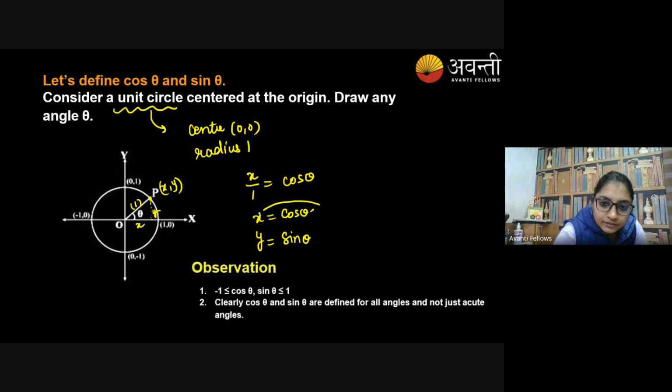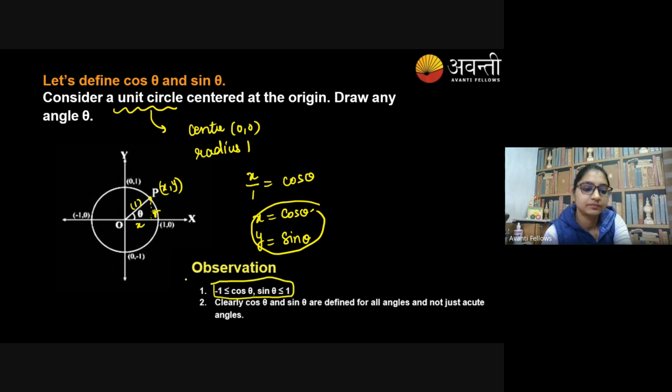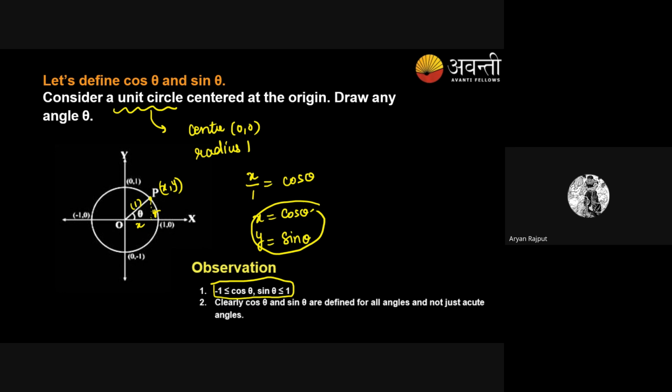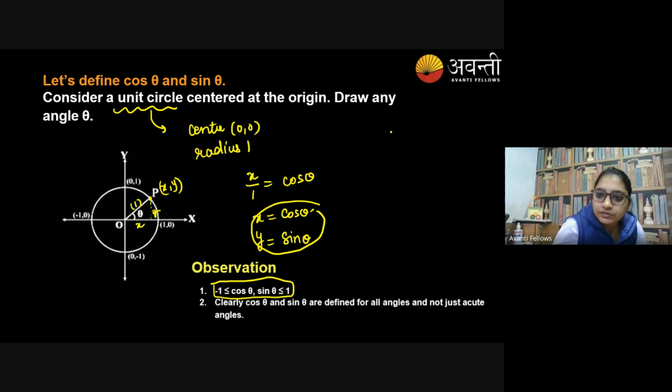So can you look at the figure and recognize that when we are talking about the unit circle, the cos theta and sin theta values will vary from -1 to 1. What do you say? Yes or no? Yes, ma'am. So here we got that cos theta has minimum value -1 and maximum 1, and sin theta is also the same, minimum -1 and maximum 1. Clear?